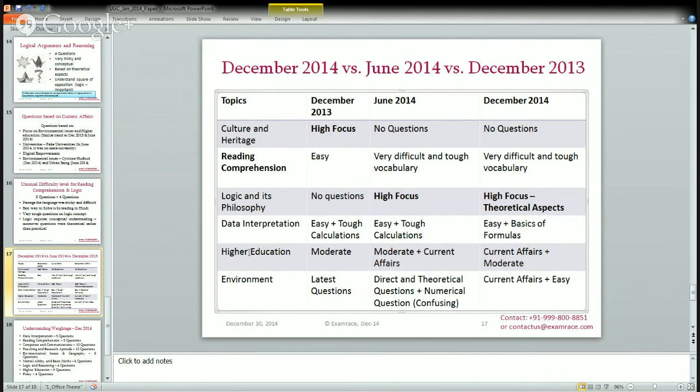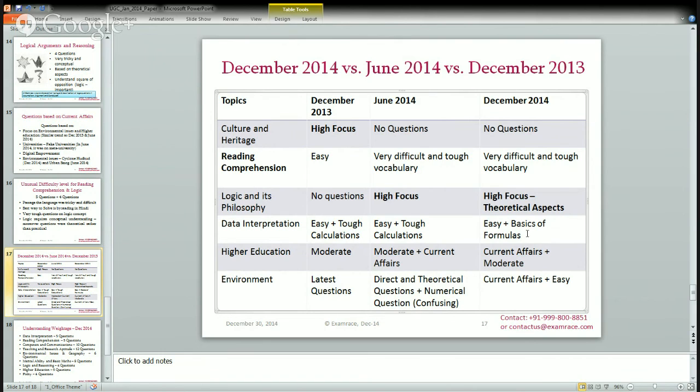Then you have questions on data interpretation. This time the questions on data interpretation were easy. The calculations could be fast because there were simple numerals that you needed to add, 200, 400, and so on. In the June 2014 examination, the calculations were very tough. But in this examination, there were some tricky formulas asked on the average annual growth rate, for example. That was one of the most complicated questions in data interpretation.